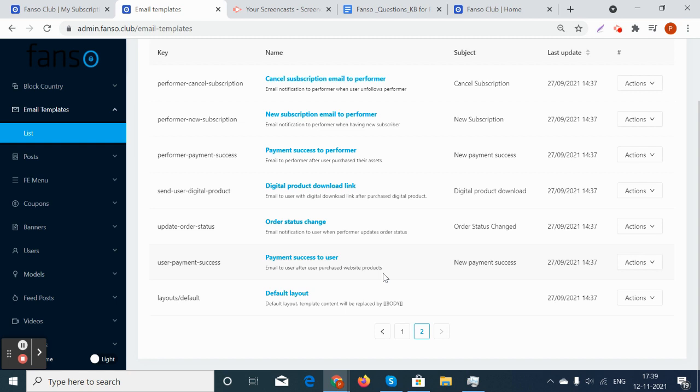And for all the payout statuses, if the model's payout request is rejected or approved by the site owner or the admin, then the model will be notified accordingly if the payout is a success or rejected, etc. And suppose the model already has some subscribers, and any user has cancelled his or her subscription, then the model will be notified that somebody has cancelled their subscription. And if there is any new subscription on the platform, that also will be notified.